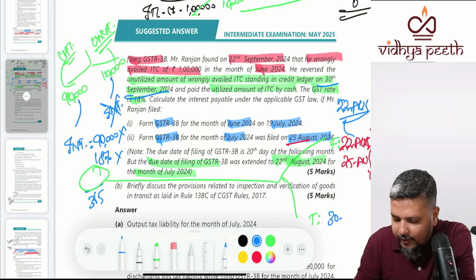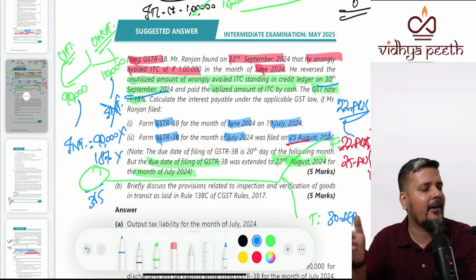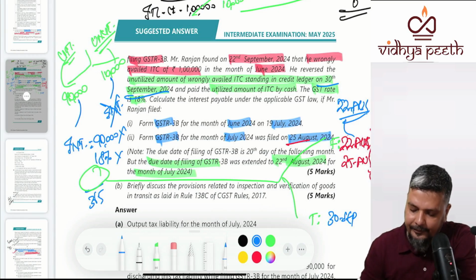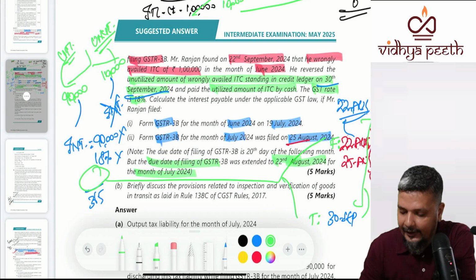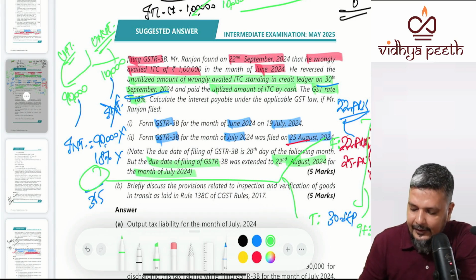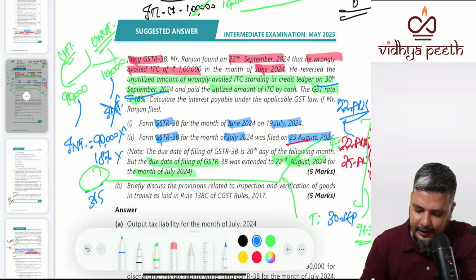30th, it is all in the same financial year. So I'm not writing 2024. It's all in the same financial year. So what is the delay? You will not include 22nd. You will start from 23rd. So in August there are 9 days, and in September, you will include the last date, 30 days. So what is the delay? 30.